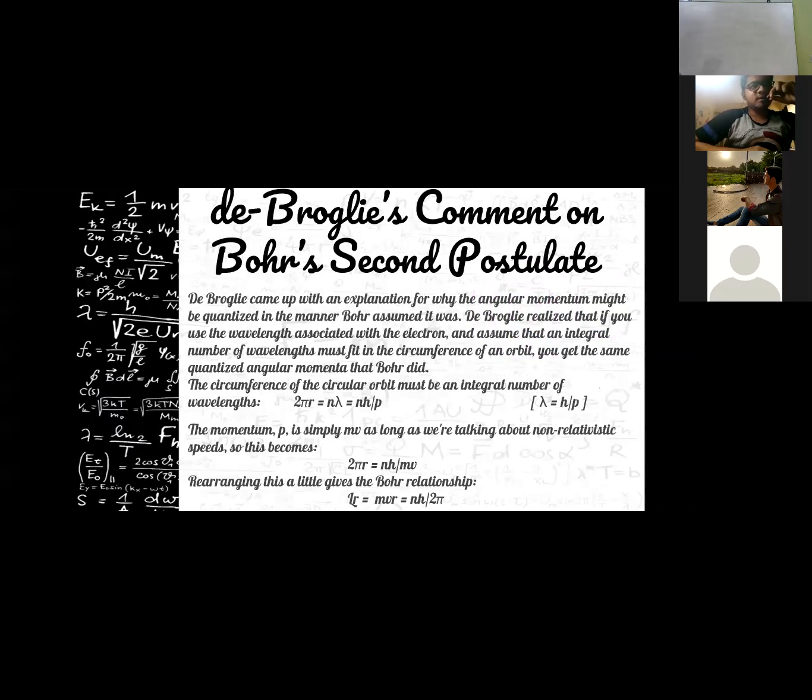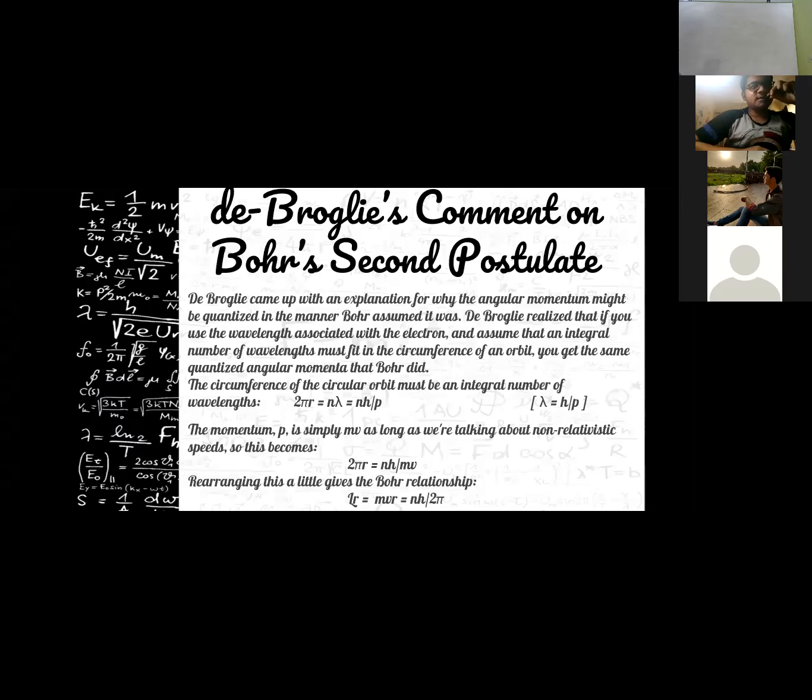De Broglie's comment on Bohr's second postulate. De Broglie came up with an explanation for why the angular momentum might be quantized in the manner Bohr assumed it was. De Broglie realized that if you use the wavelength associated with the electron and assume that an integral multiple of wavelengths must fit in the circumference of an orbit, you get the same quantized angular momenta that Bohr did.